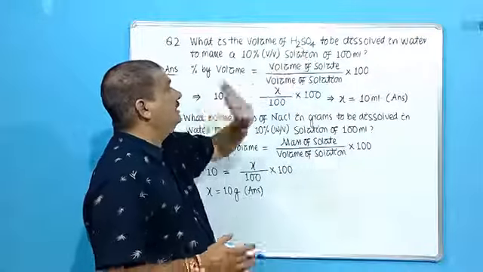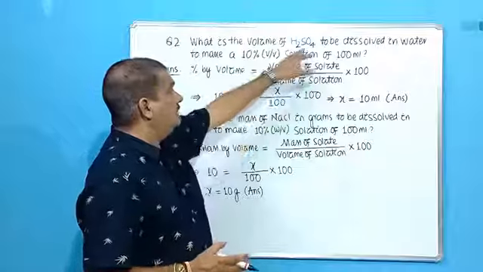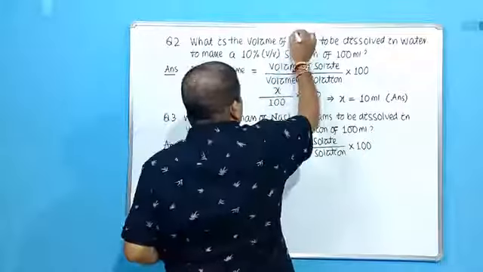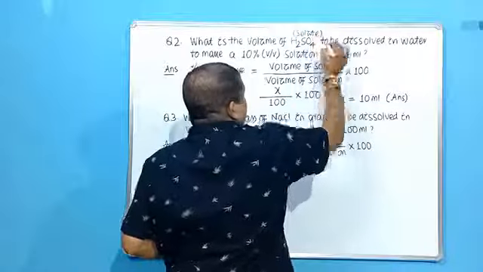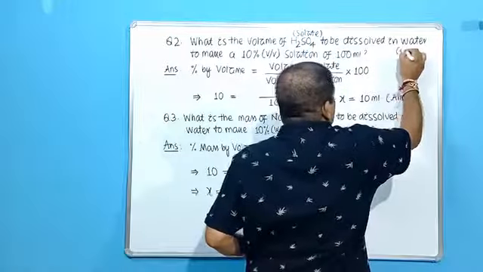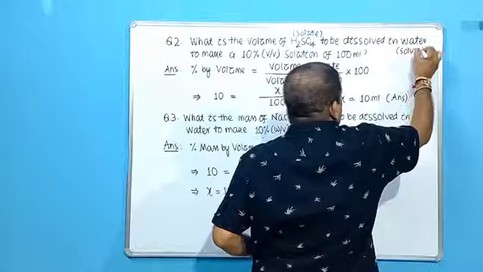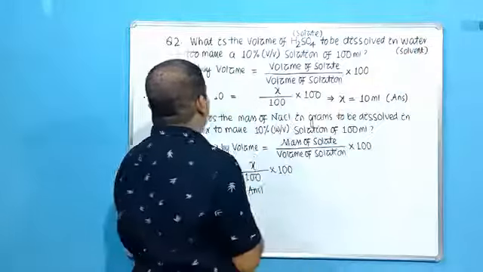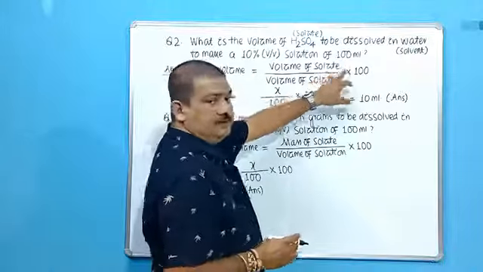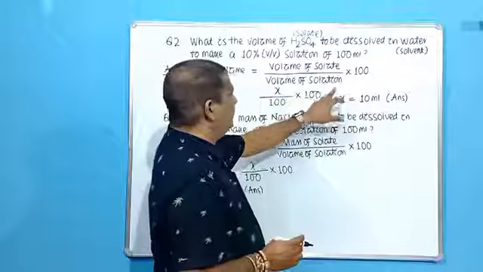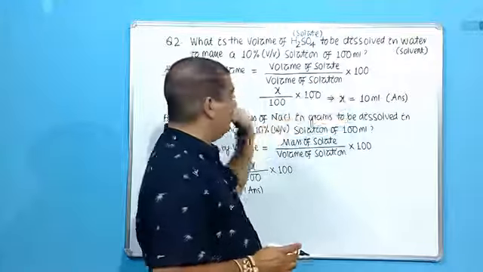Now the volume of the solute. So here solute is sulfuric acid. So this is the solute. And what is the solvent? Now water is the solvent here. So what is the formula to find out percent by volume? Now volume of the solute in milliliter divided by volume of the solution in milliliter into 100.